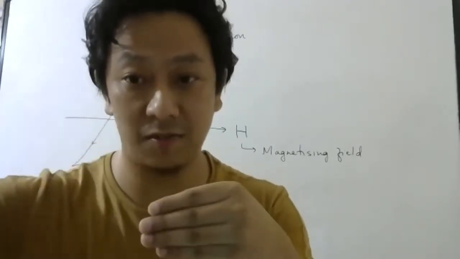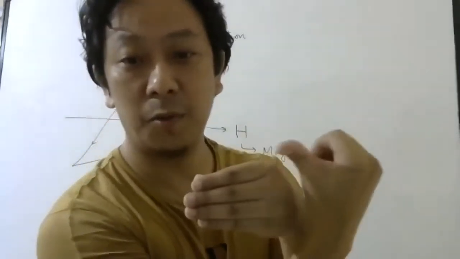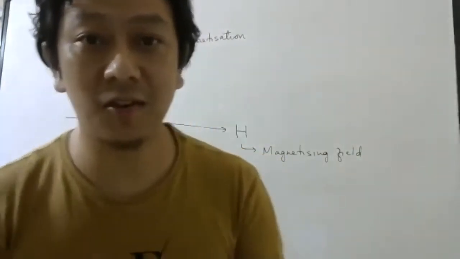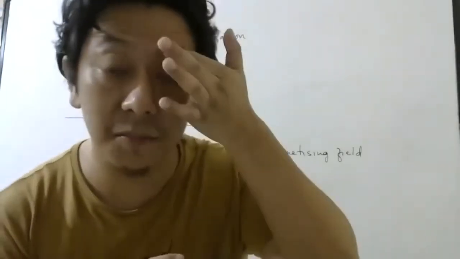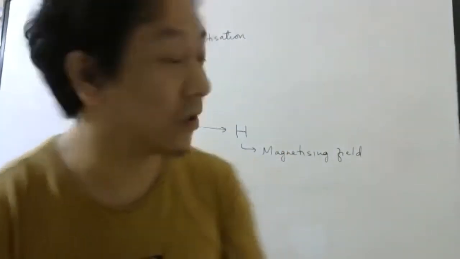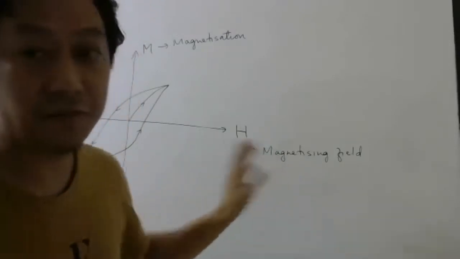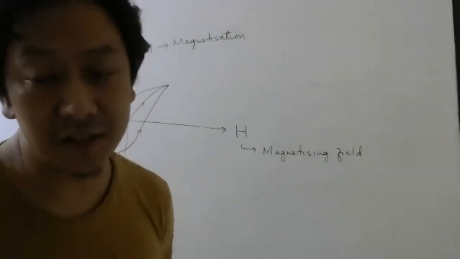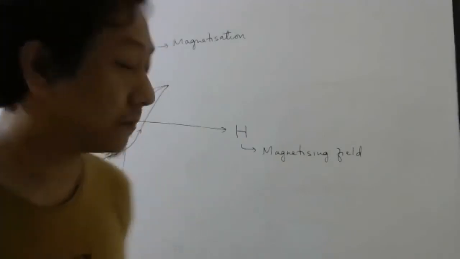That is, first the current was this way, now the current should be this way. So now the magnetic field will be this way, and the material will get demagnetized. This cycle is called magnetization and demagnetization. During this cycle, the magnetization is found to be lagging behind the magnetizing field. That phenomenon is what is called hysteresis. It has nothing to do with the word history. It has to do with lagging behind.